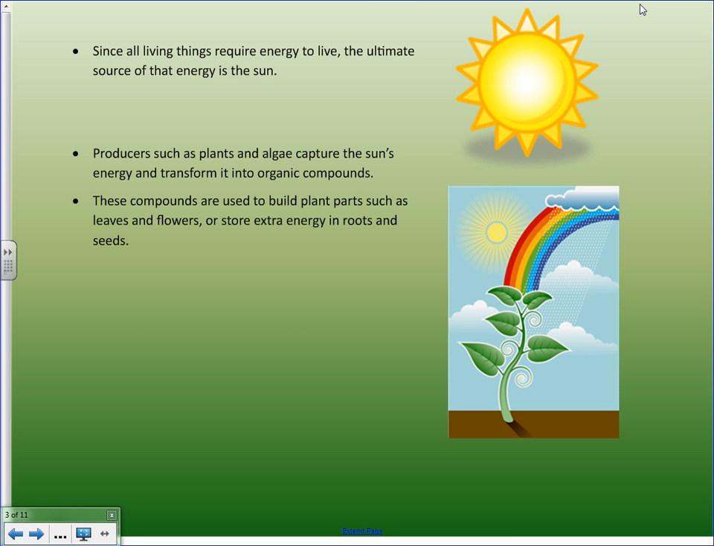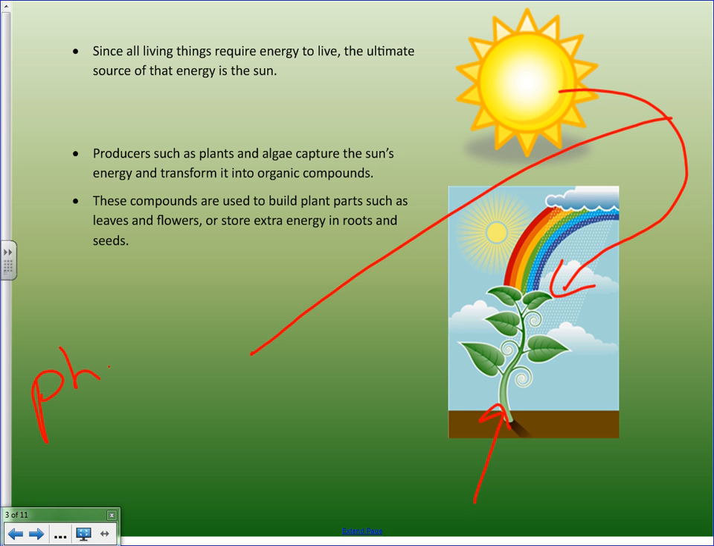So since all living things require energy, the ultimate source of that energy is the sun. Okay, and producers, like this plant here, are able to capture sun energy and transform it into organic compounds. And these compounds are used to build plant parts, like leaves, flowers, or store energy in roots and seeds. The process that happens with this is photosynthesis. So photosynthesis takes solar energy and transforms it into chemical energy.